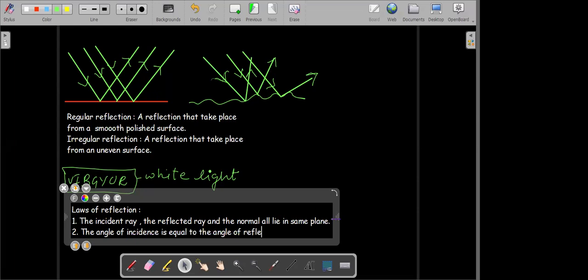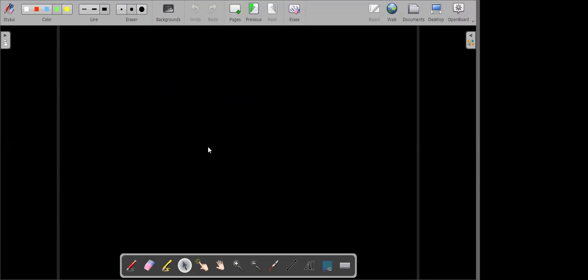Right. So these are the two laws of reflection. I'll just show you what they are talking of here. So consider a plain polished surface first of all. Just to understand this, we are considering a plain polished surface.